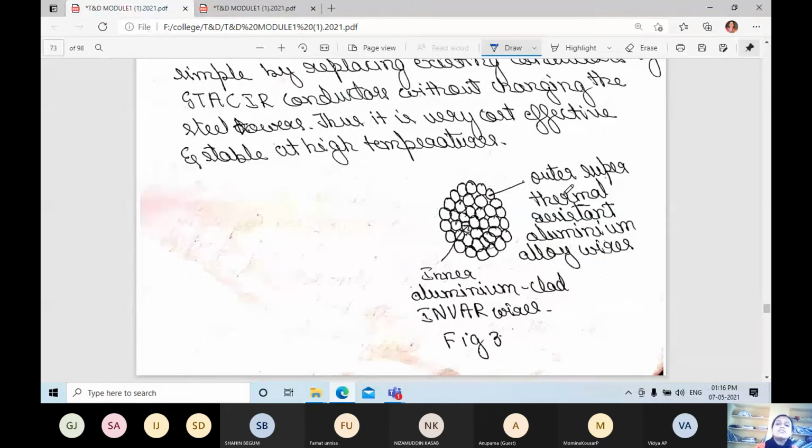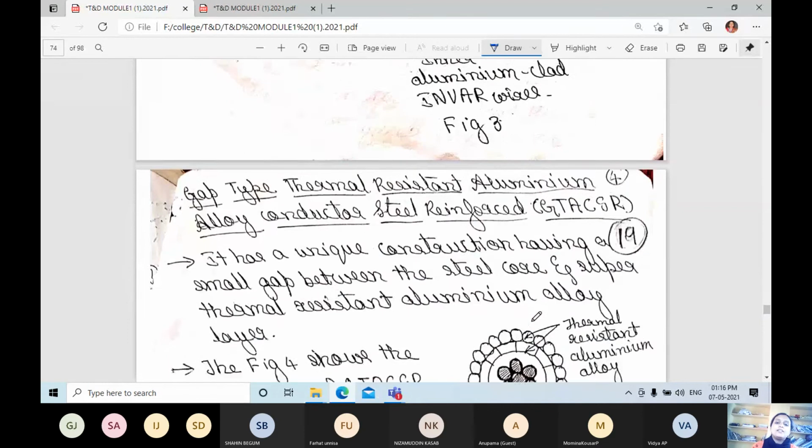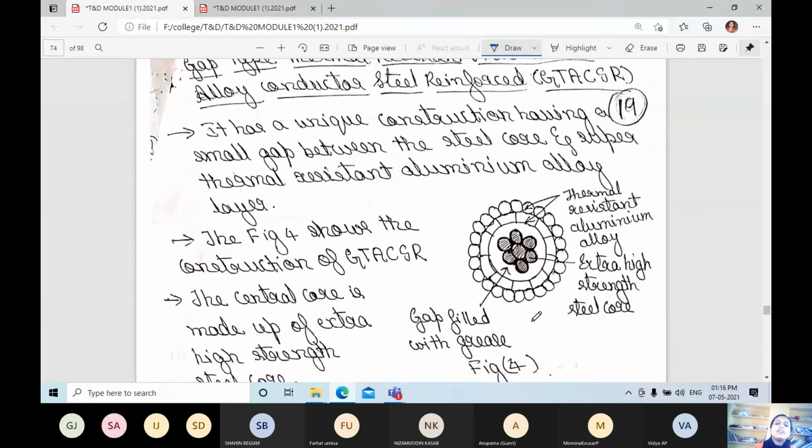The outer surface is made with thermal resistant aluminum alloy wires, and the inner core is made with aluminum clad Invar wires. Next is the gap type thermal resistant aluminum alloy conductor steel reinforced. This is the figure you can observe here. The outer surface is thermal resistant aluminum alloy, and the inner core is extra high strength steel, and the gap is filled with grease.